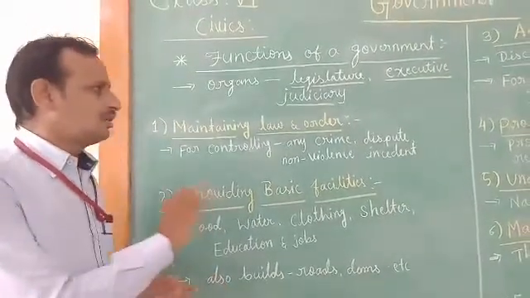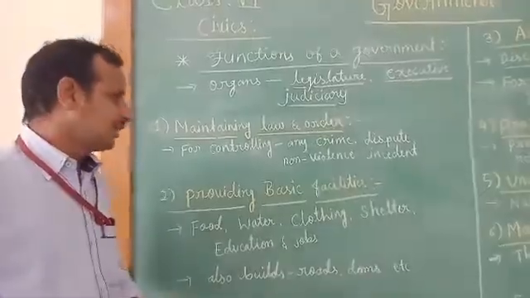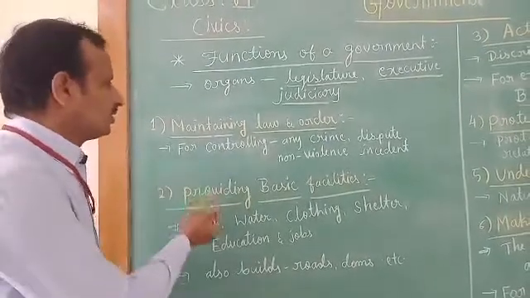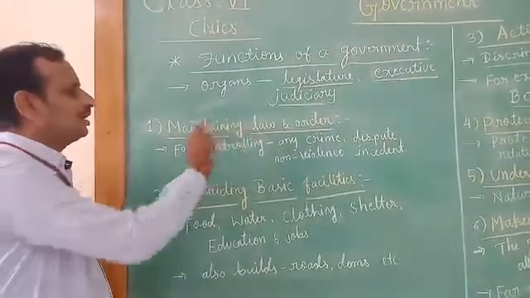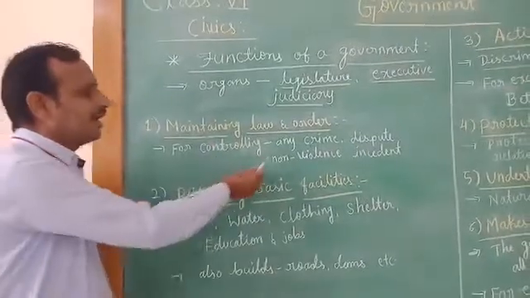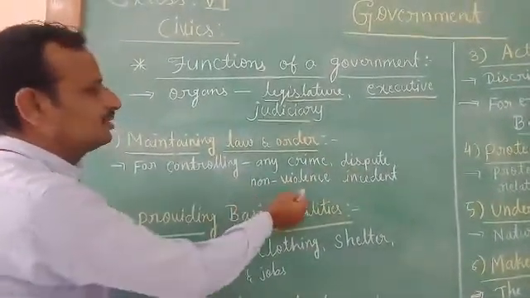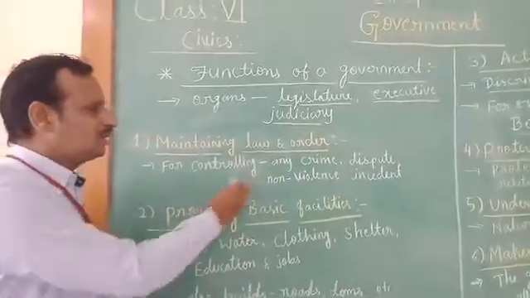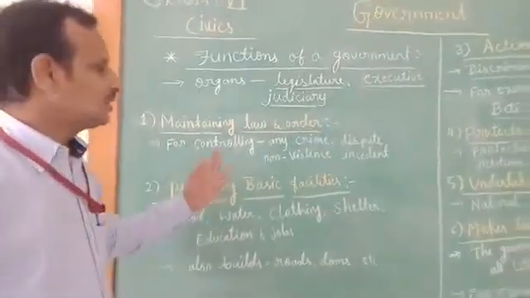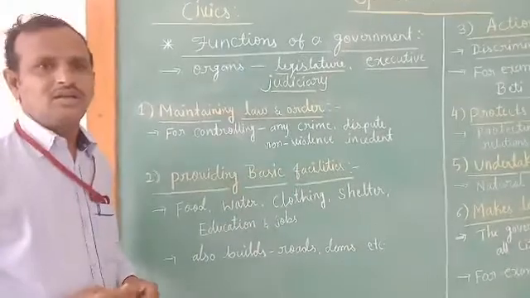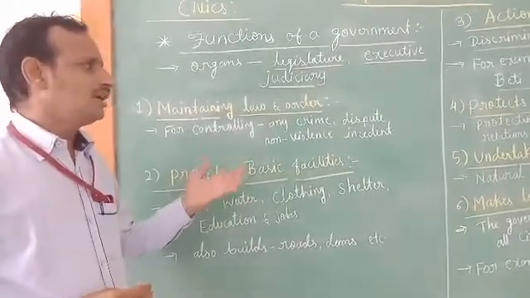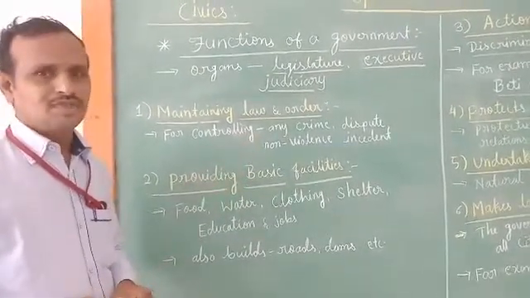Why does the government use law and order? For controlling any crime, dispute, or non-peaceful incident. For controlling these situations, government uses law and order to control the situation.